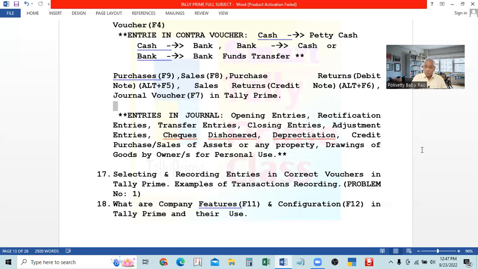Similarly, sometimes we pay this year for next year also. For example, insurance. Insurance will be paid for one year. We paid on 1st July, and the period is up to 30th June of next year. So six months fall in this year and six months in the next year. For the whole period we paid, but the expense is only for six months. The other expenses are for next year.